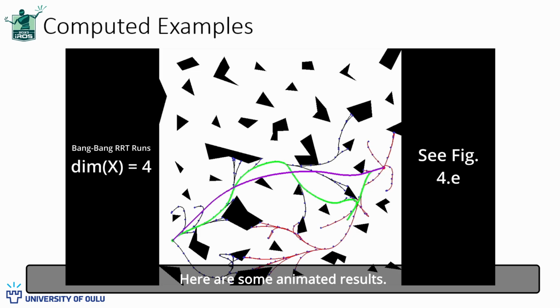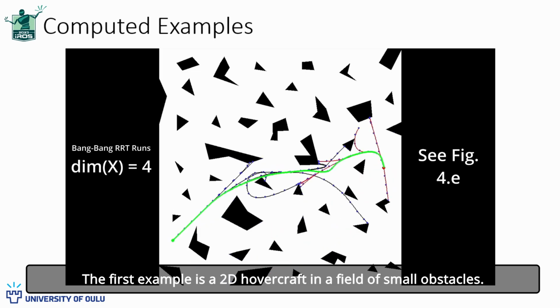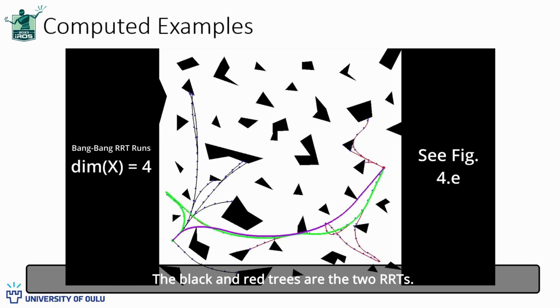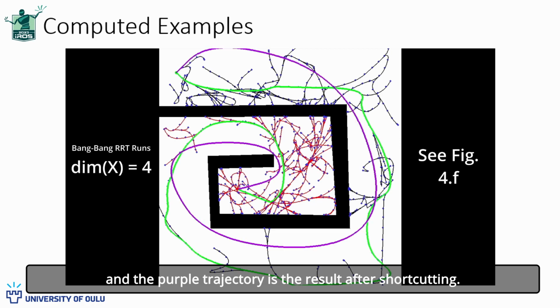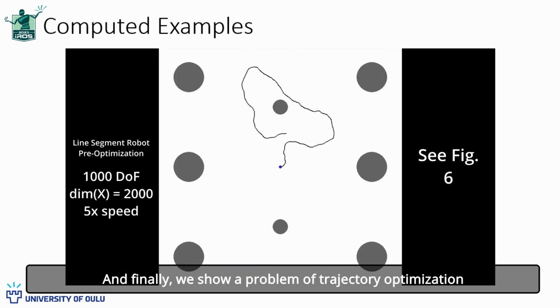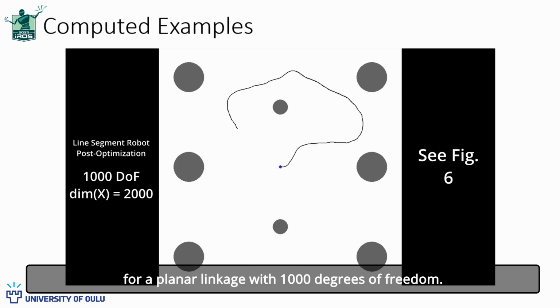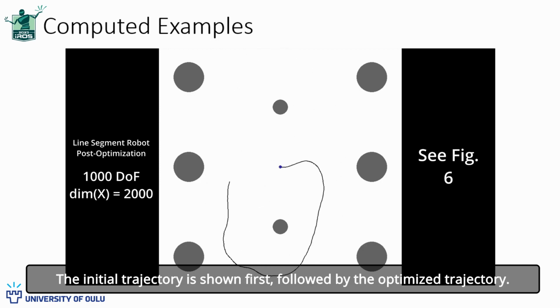Here are some animated results. The first example is a 2D hovercraft in a field of small obstacles. The black and red trees are the two RRTs. The green trajectory is the solution it finds, and the purple trajectory is the result after shortcutting. And finally, we show a problem of trajectory optimization for a planar linkage with 1,000 degrees of freedom. The initial trajectory is shown first, followed by the optimized trajectory.